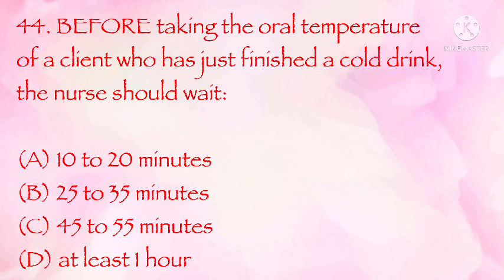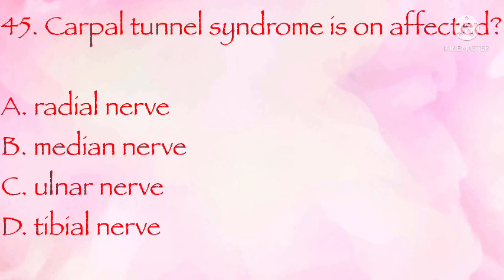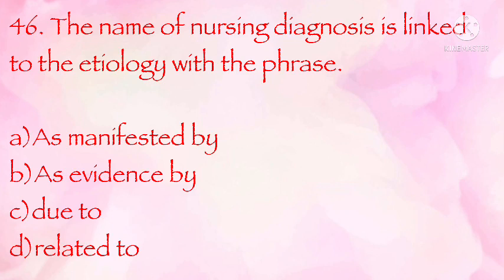Before taking the oral temperature of a client who has just finished a cold drink, the nurse should wait 10 to 20 minutes, 25 to 35, 45 to 55, at least 1 hour. The correct answer is 10 to 20 minutes. Carpal tunnel syndrome affects radial nerve, median nerve, ulnar nerve, tibial nerve. The correct answer is B, median nerve. The name of nursing diagnosis is linked to the etiology with the phrase as manifested by, as evidenced by, due to, related to. The correct answer is D, related to.